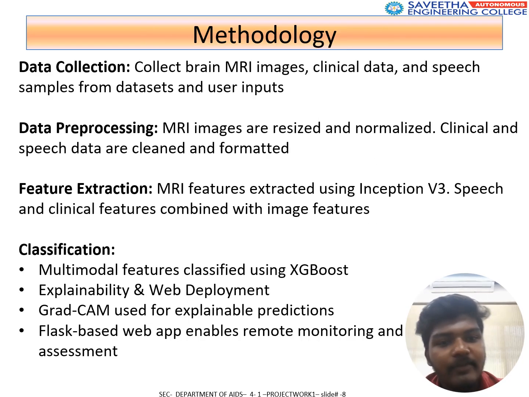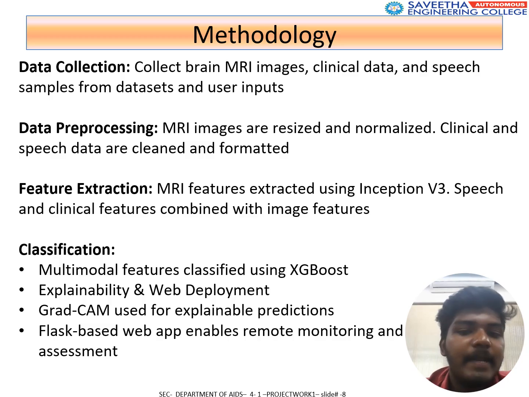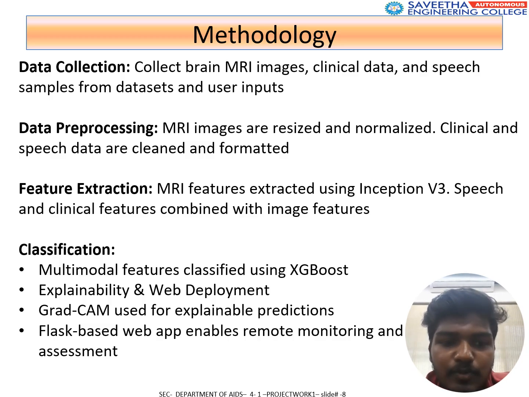These are the data we will collect: brain MRI images, clinical data, and speech samples from datasets and user inputs. Data preprocessing: MRI images are resized and normalized. Clinical and speech data are cleaned and formatted. Feature extraction: MRI features are extracted using Inception V3. Speech and clinical features are combined with the image features.